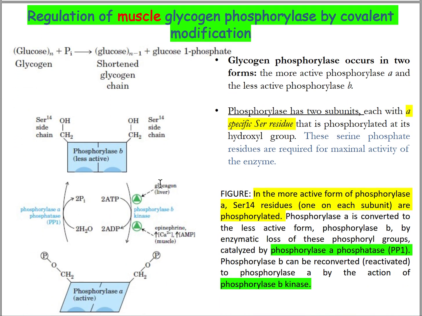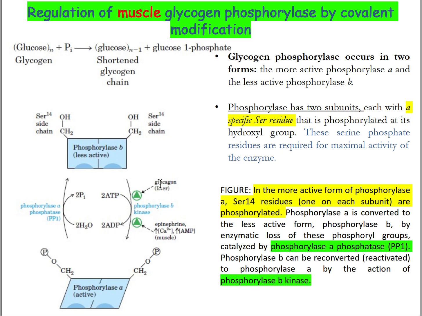So how does the regulation of muscle glycogen phosphorylase by covalent modification occur? Here the phosphorylase enzyme has two subunits, and each subunit contains a free hydroxyl group as serine residues, and this is the less active form.